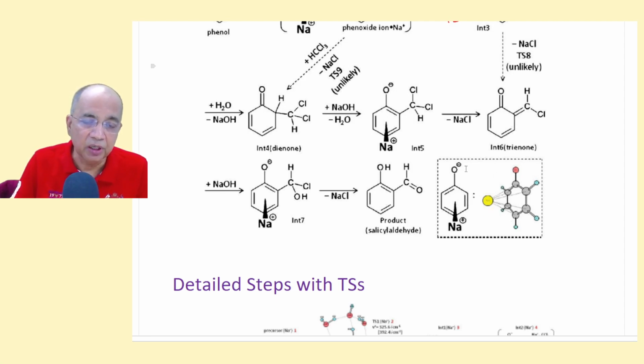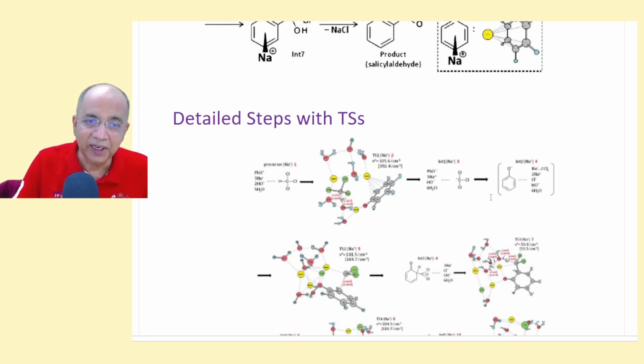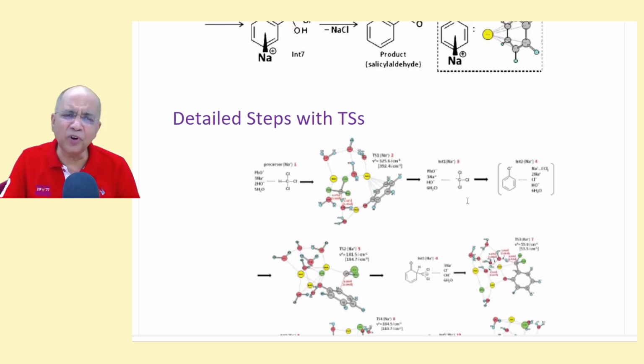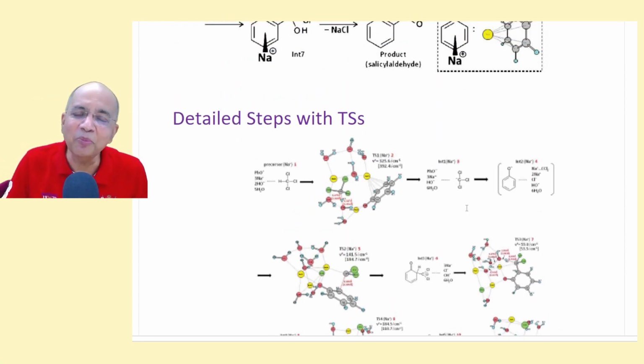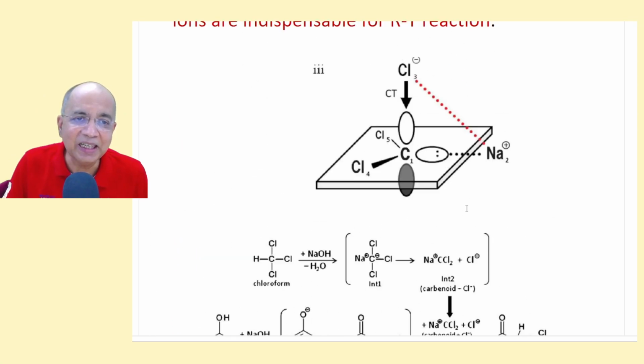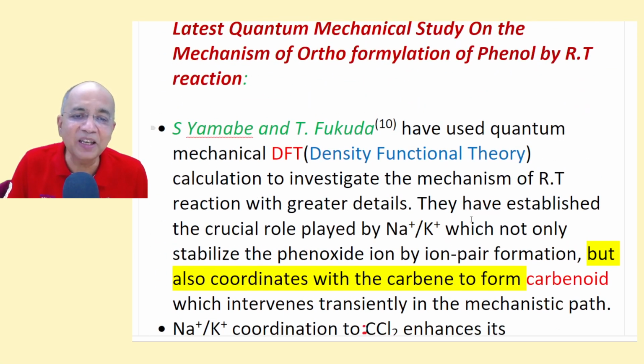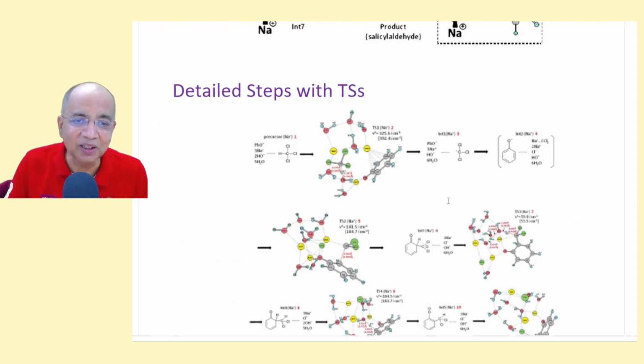Na+ is making a strong ion pair with the delocalized phenoxide, making it less delocalized if it is a small ion, and if the concentration is more, the ortho selectivity is more. And here I am just giving this for fun, how they have made the DFT calculation.